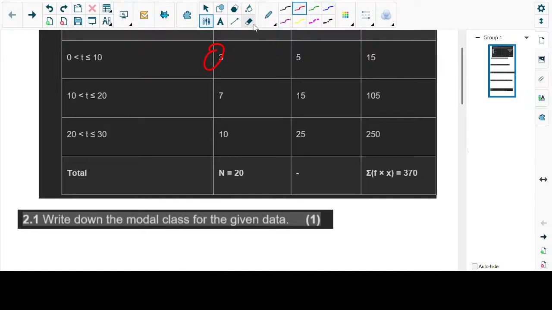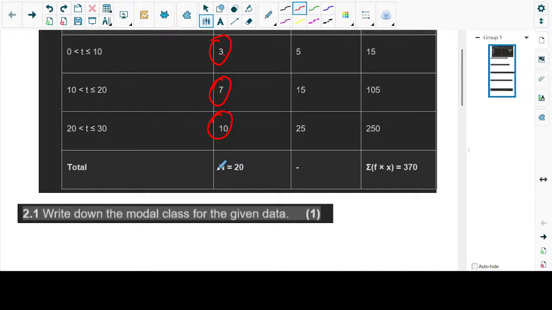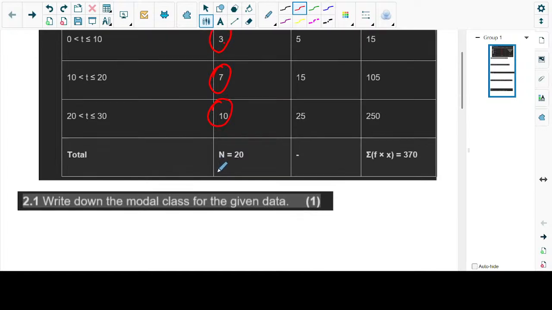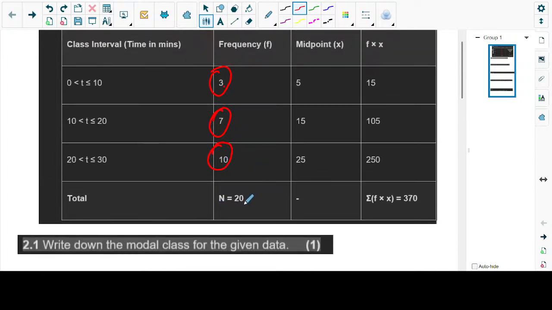And then we have people who got between 10 and 20. 10 is not part of that class, but 20 we include. How many are those? There are 7. Next, the ones who got between 20 and 30. There are 10. All in all, we have 20 learners.